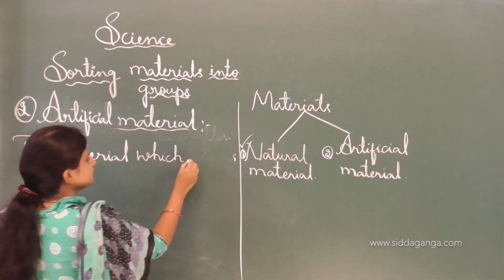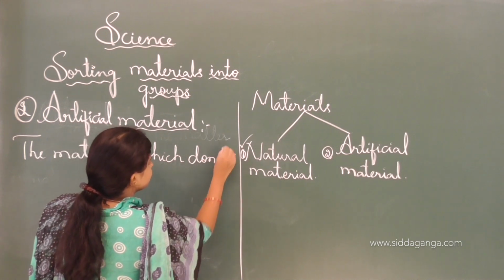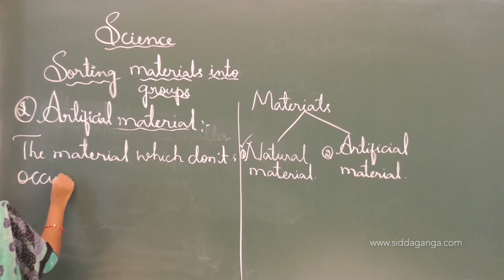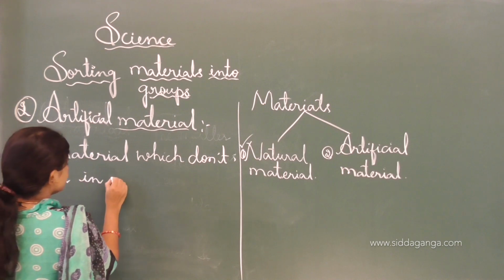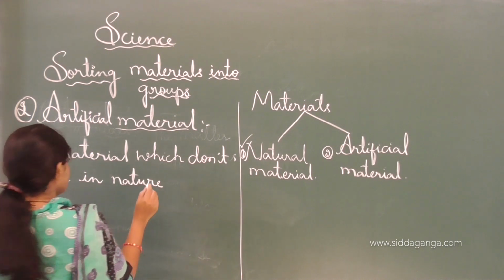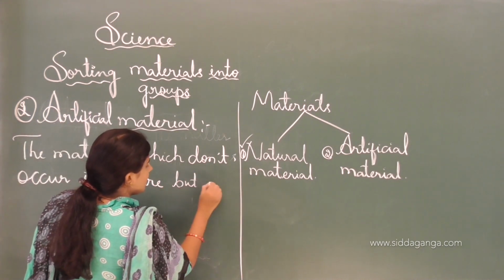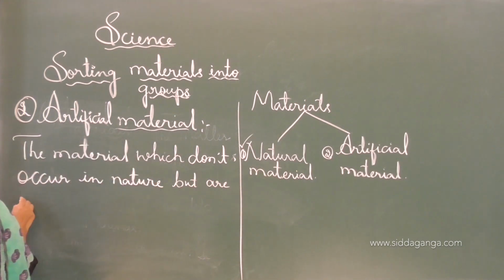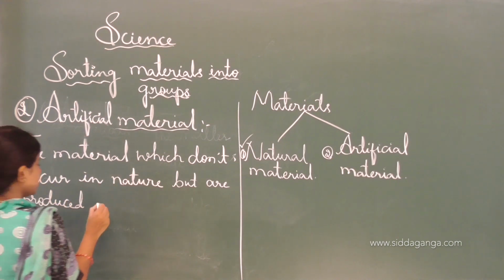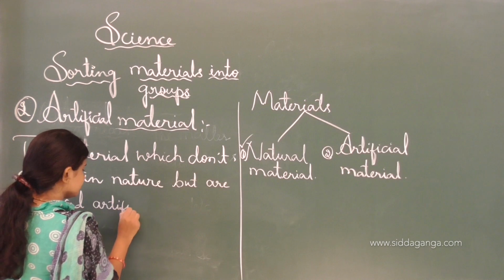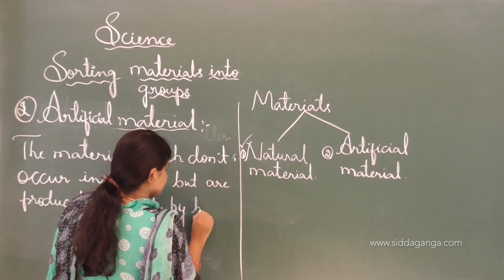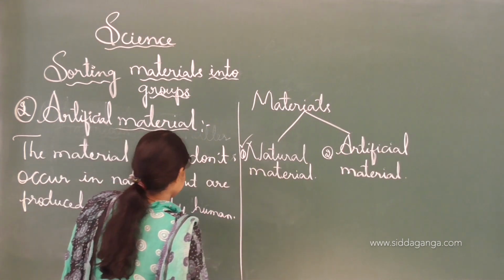The material which does not occur in nature but is produced artificially by humans or the people.